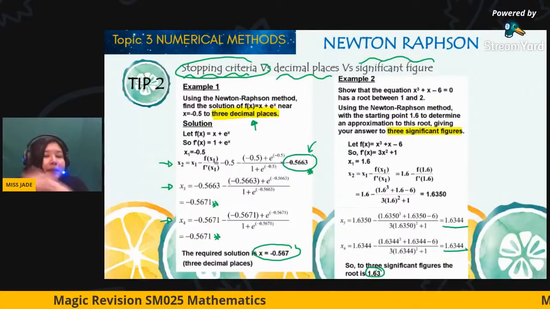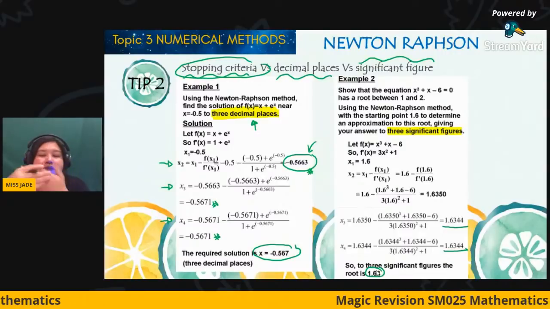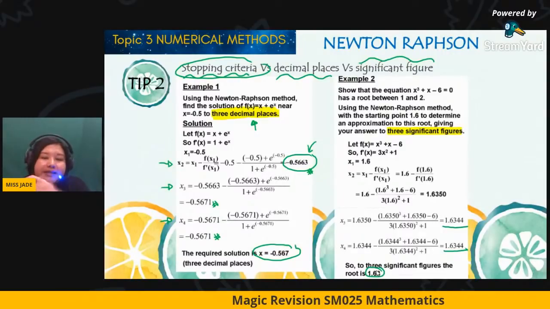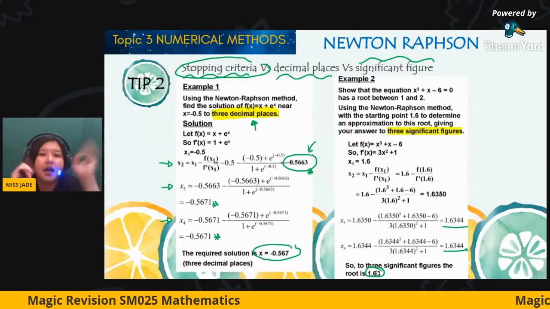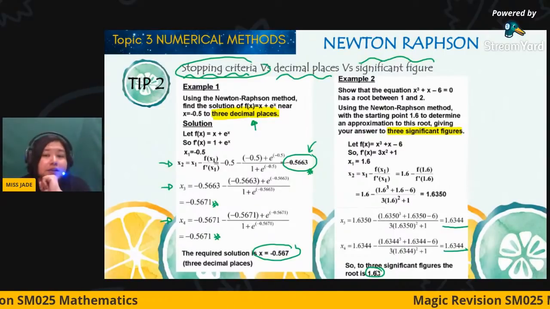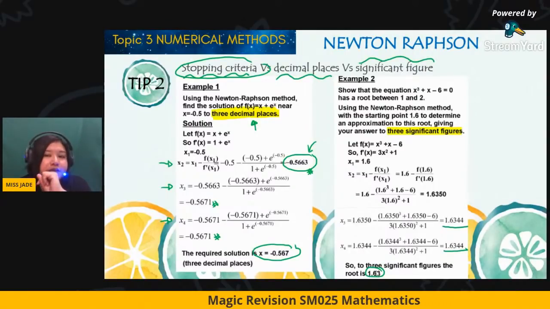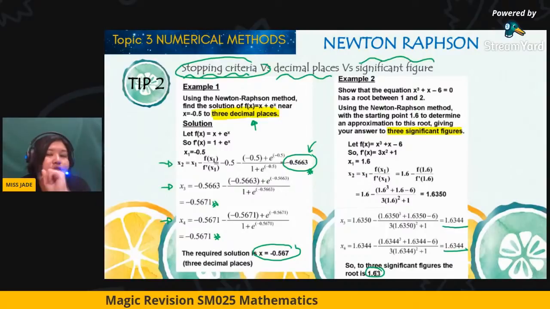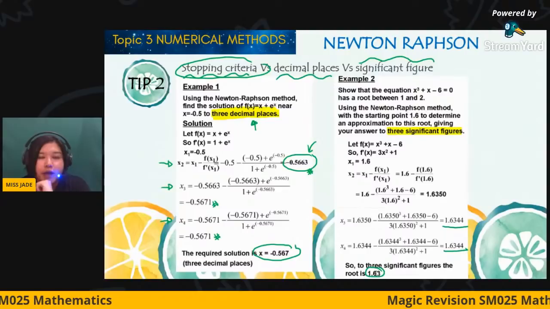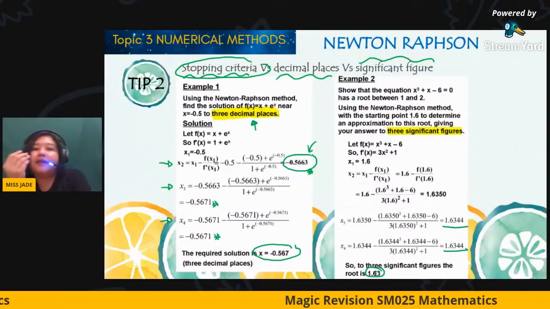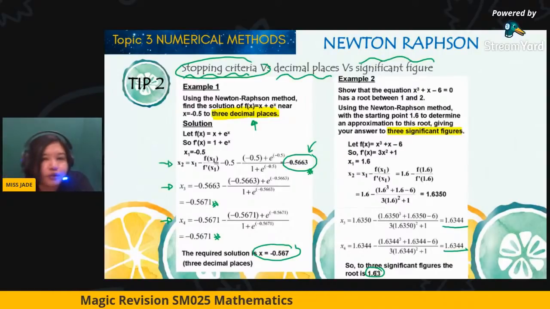So I believe that most candidates actually know how to apply the formula and how to use the calculator. The only problem is the last part of the question. So this is the second tip: stopping criteria, decimal places and significant figures. Okay, so this is Newton-Raphson. Now let us proceed to the numerical method. We still have another method, which is the trapezoidal rule. So I hope you can jot down, take your pen or highlighter, or screenshot whatever I'm going to show next.